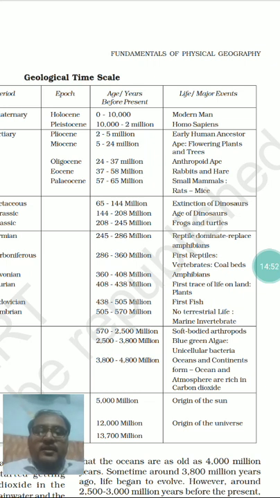Then, around 286 to 360 million years ago from the present, for the first time there was a first reptile. They were born on the surface of the earth in the form of vertebrates, in the coal beds. So in the coal beds, in the form of vertebrates, the first reptiles came up on the surface of the earth. Then the reptile-dominated time took place, replacing amphibians for the first time, around 245 to 286 million years ago from the present. Reptiles dominated over the earth and replaced amphibians.